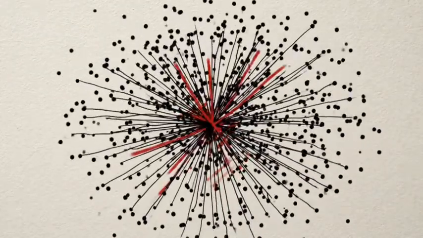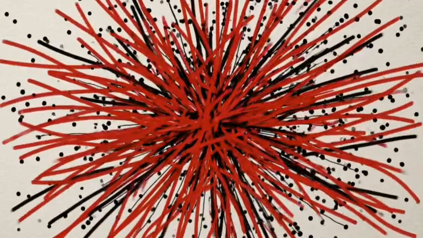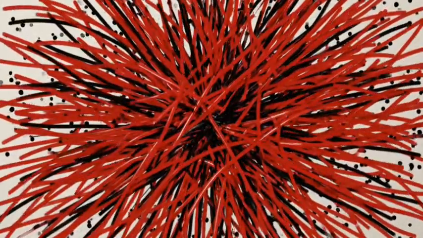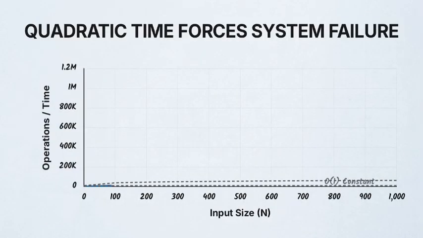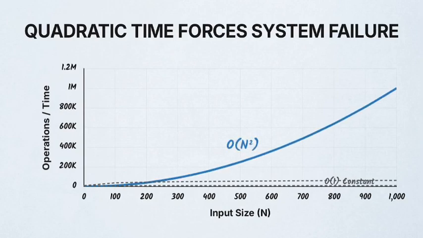This multiplies the operations so rapidly that API rate limits are exhausted almost immediately. This chart illustrates the severity of O of n squared, dwarfing our previous curves. An input size of just 1,000 posts now requires 1 million separate operations to complete.